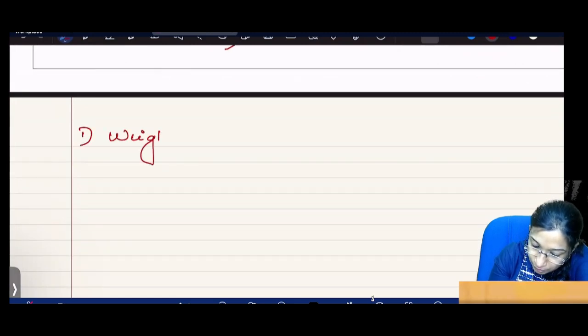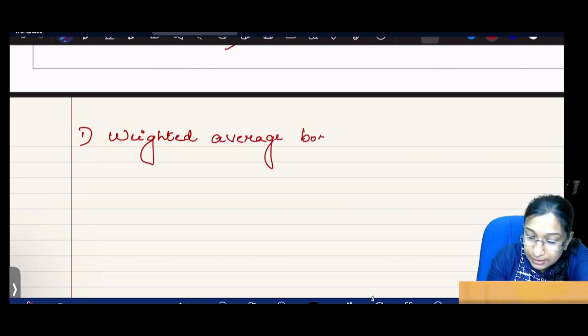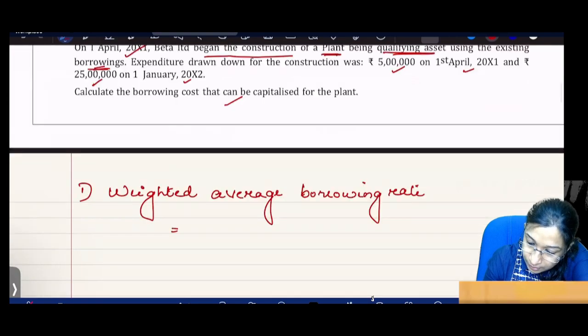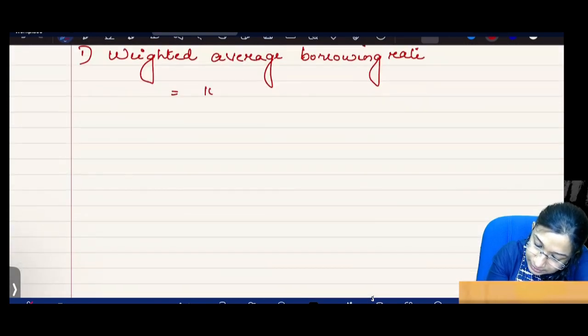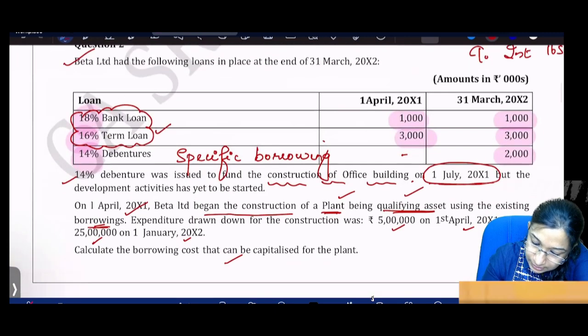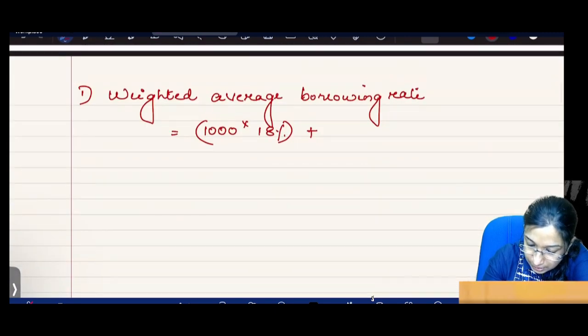So first I need to calculate the weighted average borrowing rate. 1000 into 18% is the interest on the first loan, and 3000 into 16%.